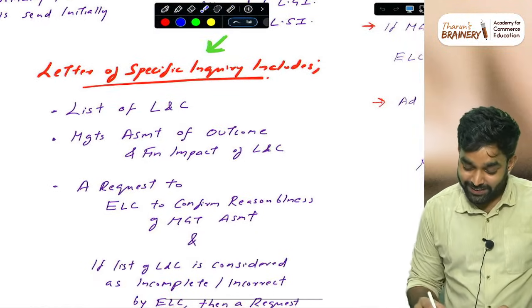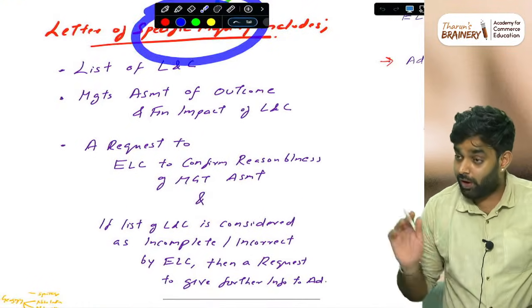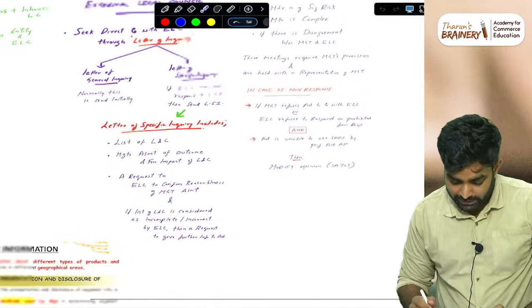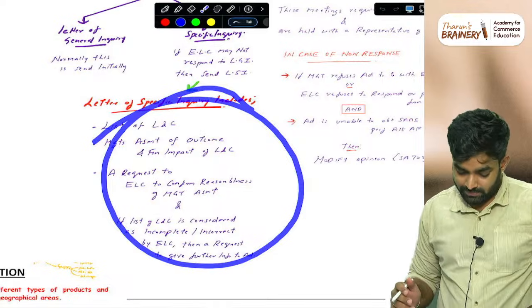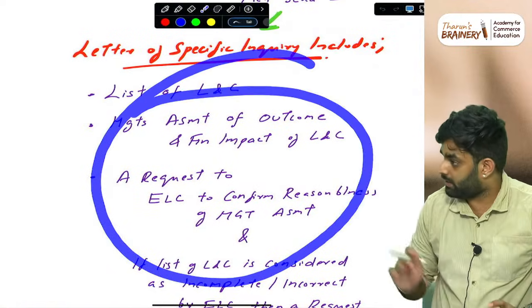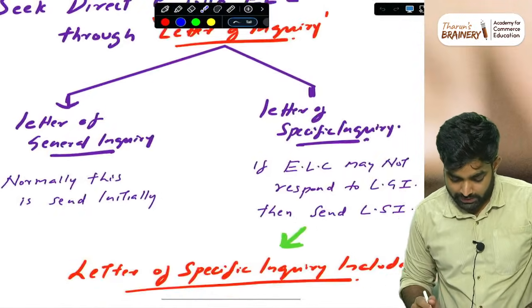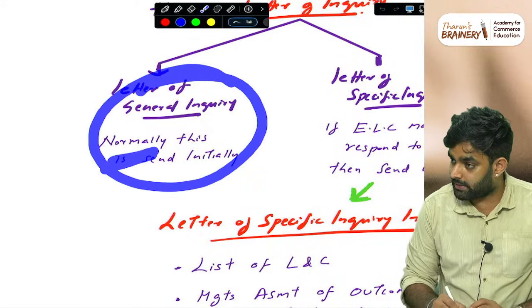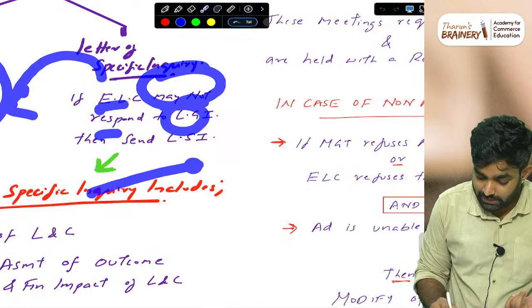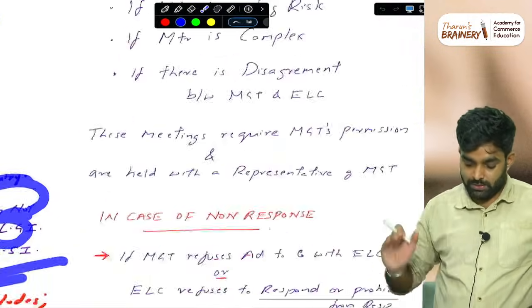The letter of specific inquiry includes the list of what the litigations and claims are. This you don't have to understand. It is not needed. I just mentioned it for your understanding, read and leave it once. You don't have to study this, but I just copied it here to the final notes for your understanding. Letter of general inquiry: normally they send this initially. If legal counsel does not respond to the letter of general inquiry, then send a letter of specific inquiry, and it includes this. Not needed. Just keep the general and specific in mind.